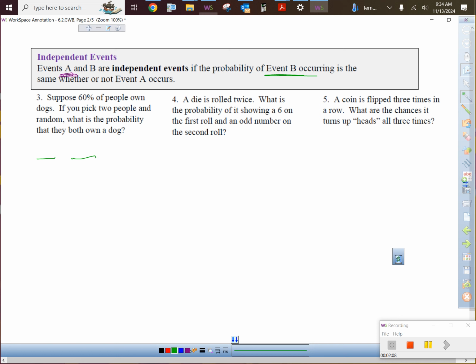What's the chances that the first person owns a dog? Not 50, it's 60%. First person owns a dog, 60%. I'm going to write that as a decimal, 0.60. What's the chances that the second person owns a dog? Does me picking the first person have anything to do with who the second person is? That answer is a no. So it was 60% for the first person. Second person will be 60%, right? The percent chance that a person owns a dog is 60%, and all we do is multiply those together.